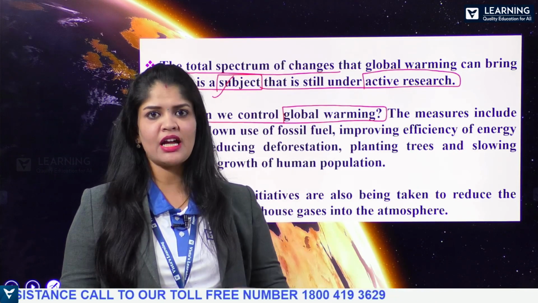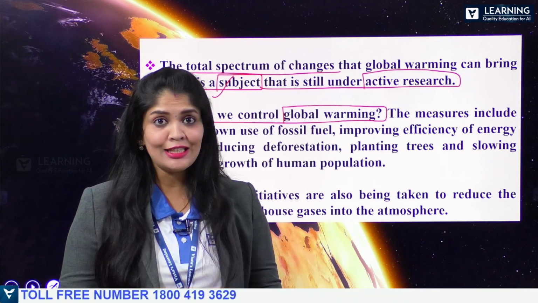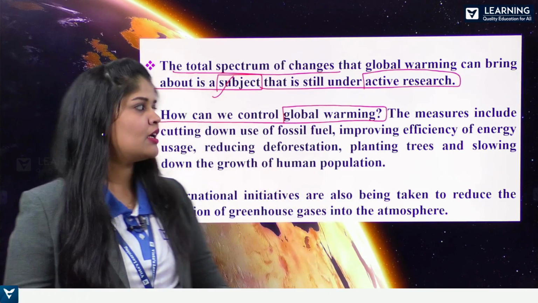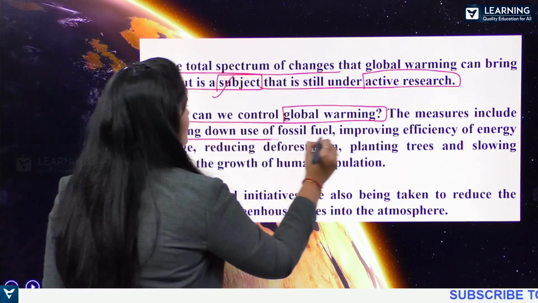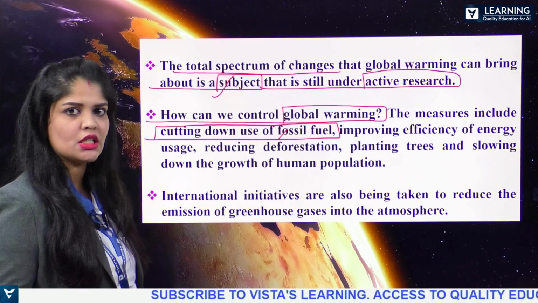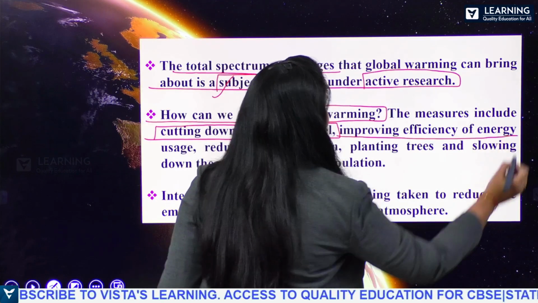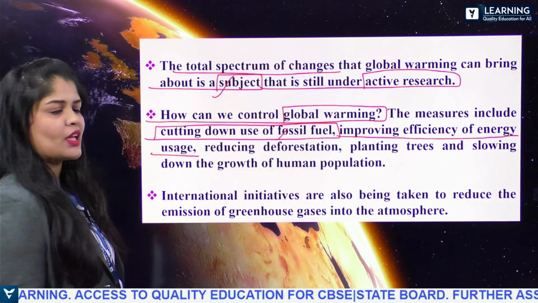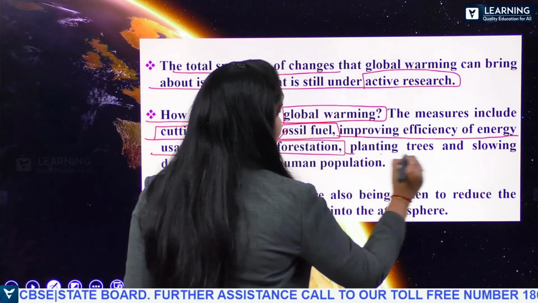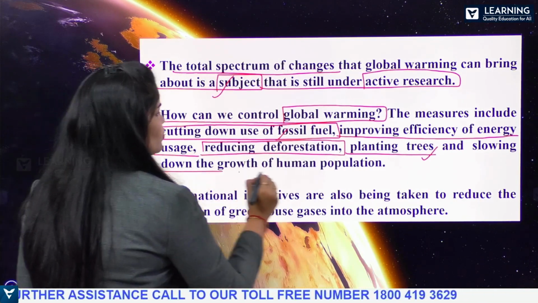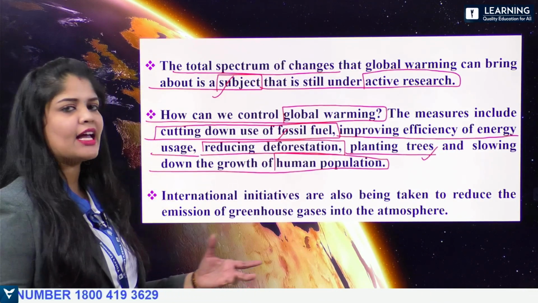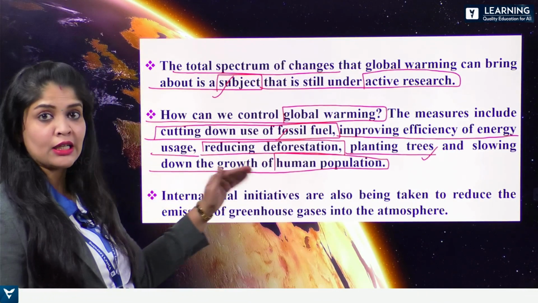Afforestation should be encouraged, that is the planting of new plants. And also we have to reduce the usage of fossil fuels such that the levels of carbon dioxide in the environment can be maintained. Look here: cutting down or reducing the usage of fossil fuels, which release carbon dioxide into the environment, improving the efficiency of energy usage, reducing deforestation, encouraging afforestation, planting trees, and slowing down the growth of the human population. We have to check the ever-rising human population and keep it in control.